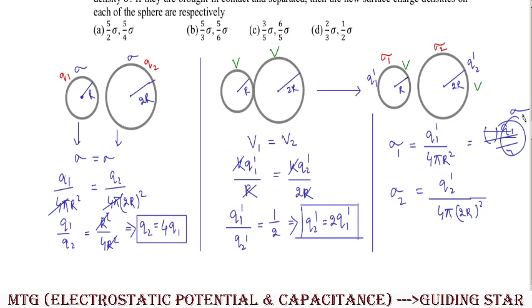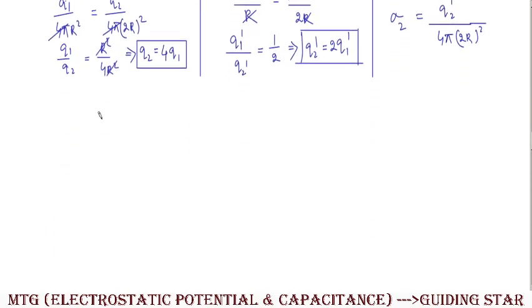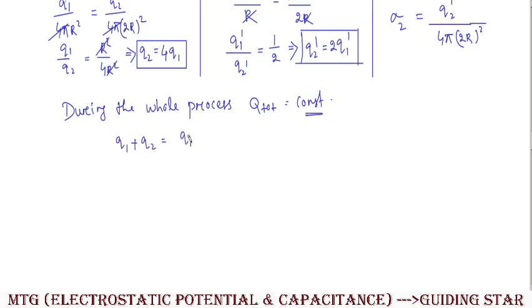यहाँ पे ओवरऑल प्रोसेस में क्या हो रहा है, ड्यूरिंग द होल प्रोसेस, that means total charge of the system remains constant. That means Q total is constant. तो total charge remains constant, that means यहाँ पे हम क्या लिख सकते हैं, तो Q1 plus Q2 will be equal to Q1 prime plus Q2 prime.